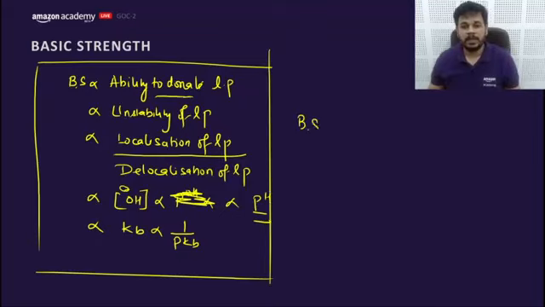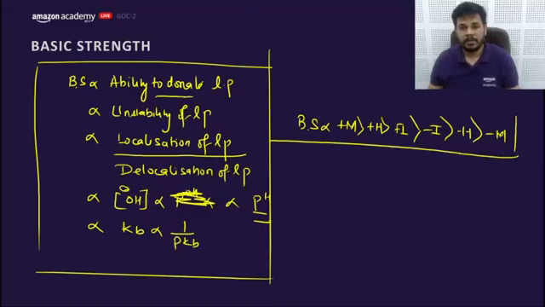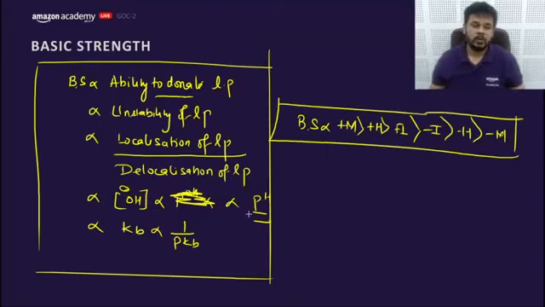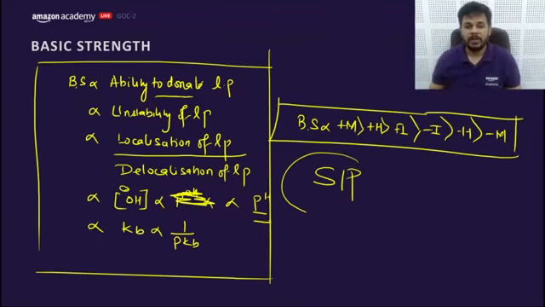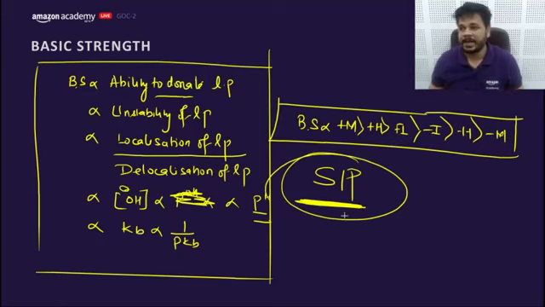Similarly, basic strength is directly proportional to what? Plus M, then plus H, and then plus I, then destabilized by minus I, then minus H, and lastly what? Minus M. So these are the things we need to consider. And the last one is SIP. We have studied SIR. This is the cousin of SIR, SIP.